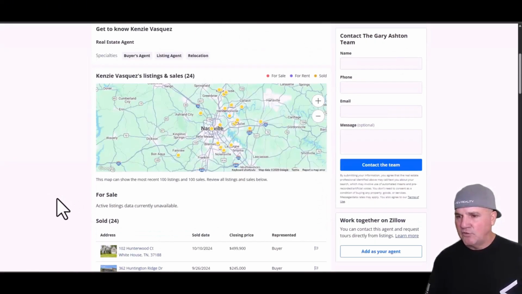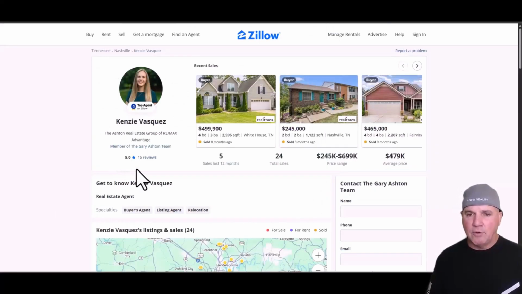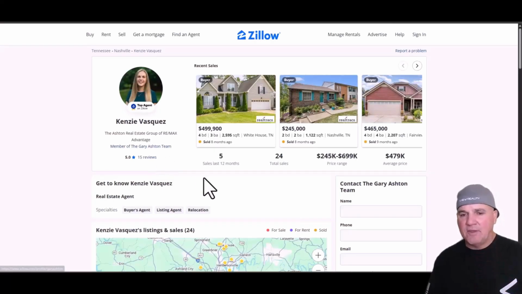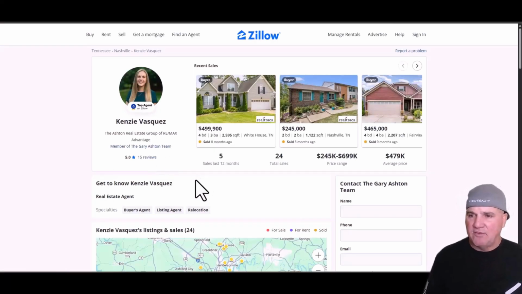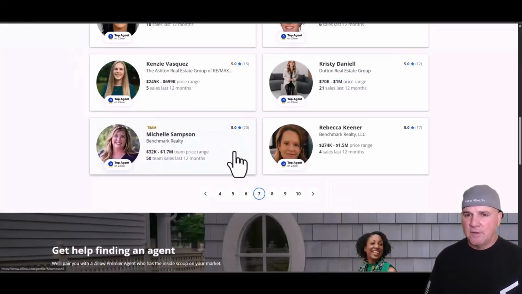Sometimes it will show that they have a website and other times it will not. So you have to do your research. They're a member of Gary Ashton's team. And sometimes they have these agents only doing certain things, and maybe that's why she only has a few things. But let's look at a couple others here.